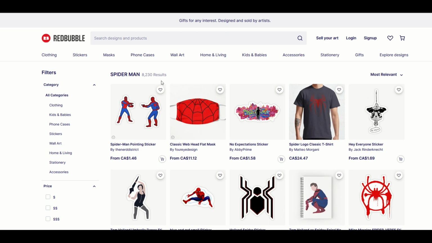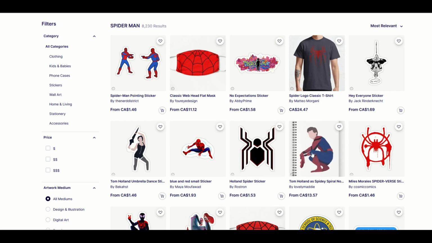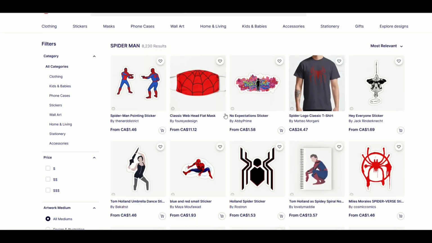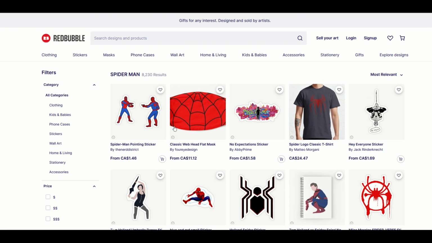Here's another one. Spider-Man. I typed in Spider-Man, 8,200 results. So here we've got Spider-Man pointing. This one is just a matter of time. It will get banned. This one here, Tom Holland as Spidey. Well, there's no face on it. It doesn't matter. Now, it is a judgment call, okay? Here's an example of one where there's a judgment call.